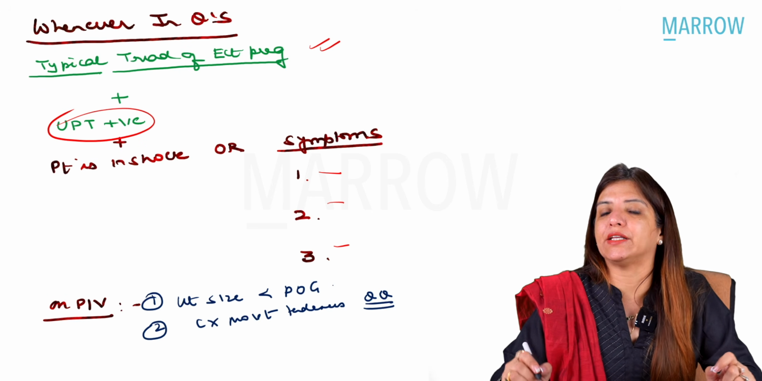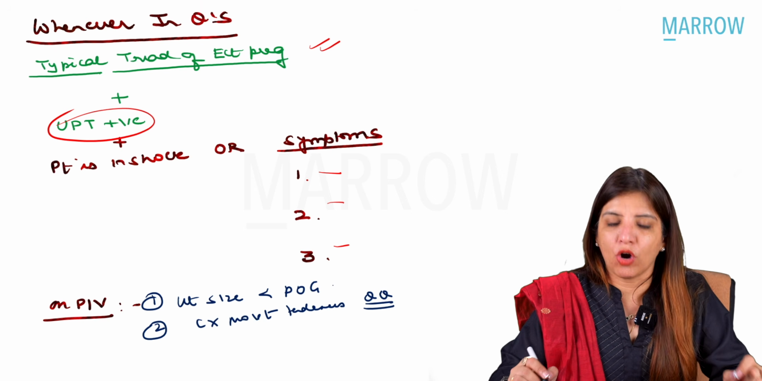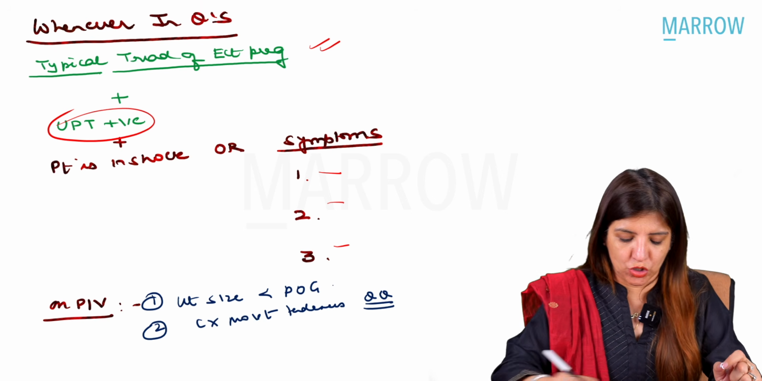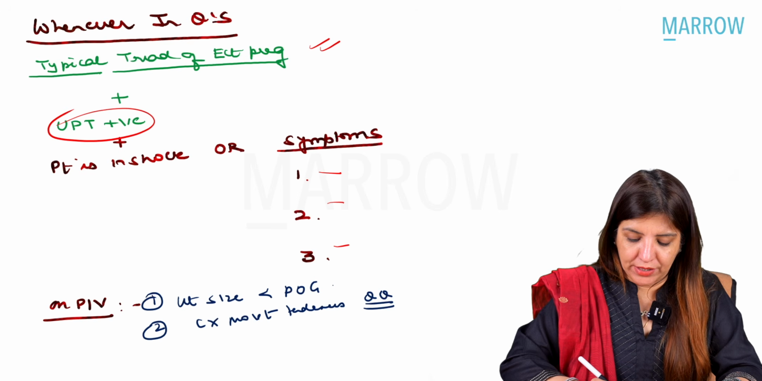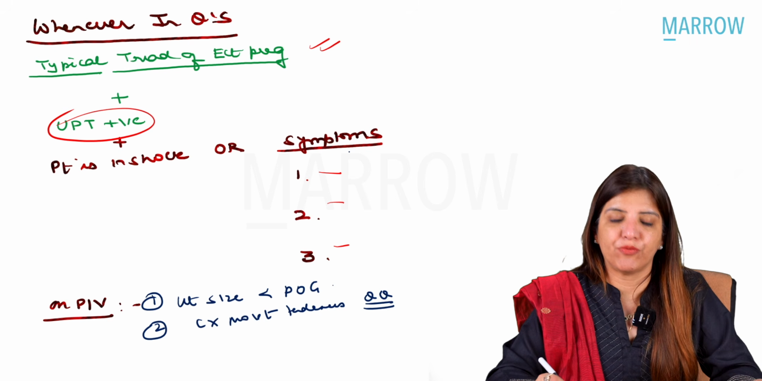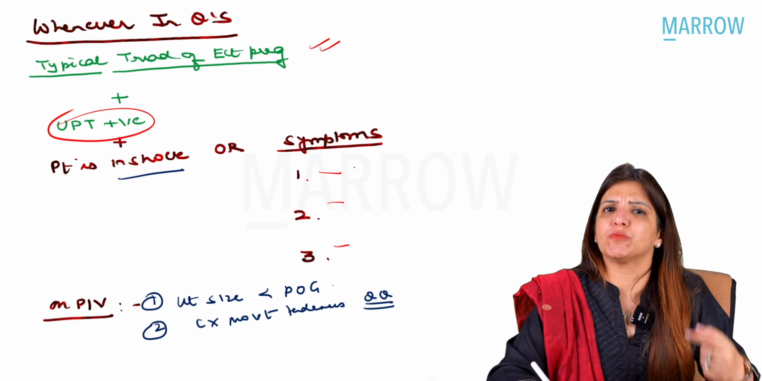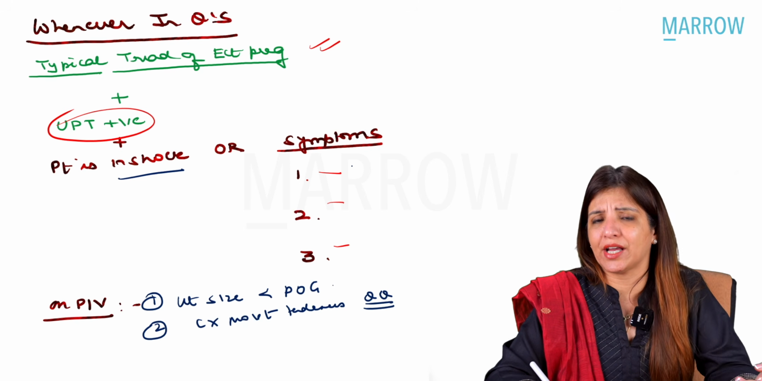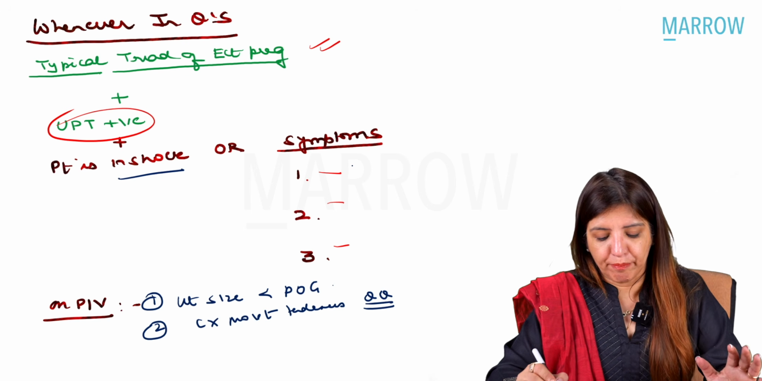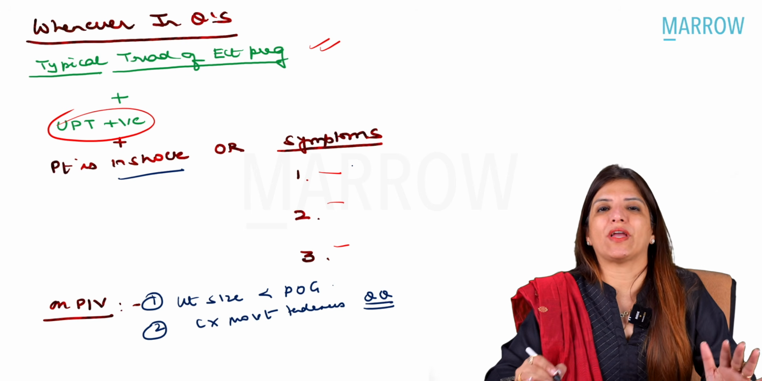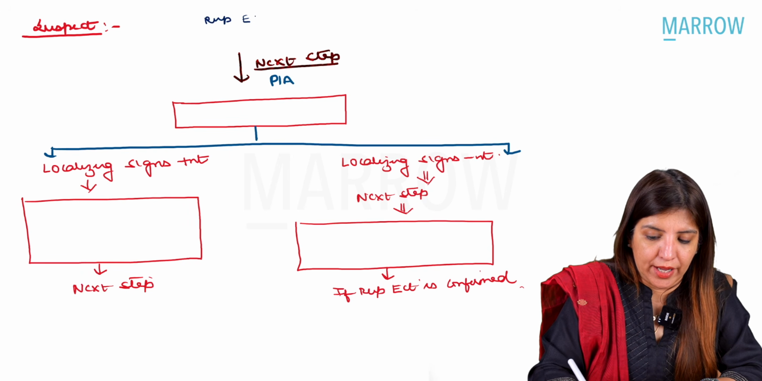Because in both PID and ectopic pregnancy, you get cervical movement tenderness, right? So on per vaginal examination, these are the findings which you get. Then, whenever these findings are together, as I told you, if you are getting a typical triad of ectopic pregnancy, UPT positive, if your patient is in shock, or there are symptoms like urge to defecate, like orthostatic hypotension, syncope, or like shoulder tip pain, plus the size of the uterus is less than POG, cervical movement tenderness is present, it means you are suspecting ruptured ectopic.